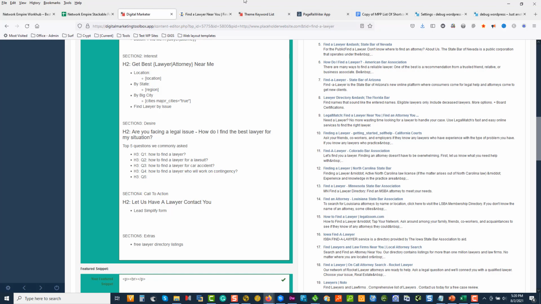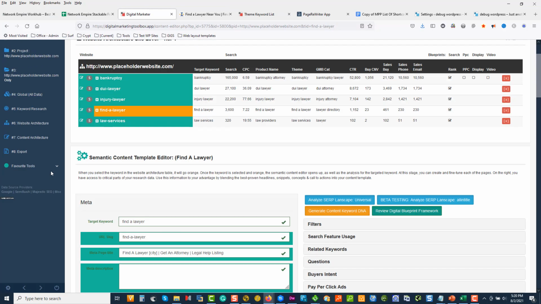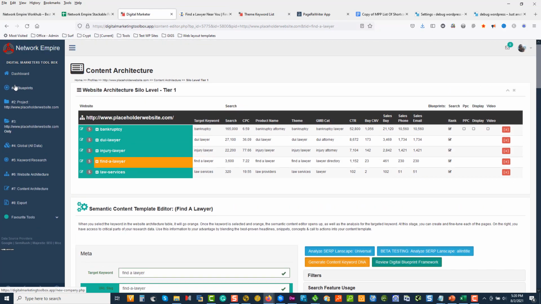All right, so let's jump across to the export process. So can you see, within an hour or 2 hours, I've mapped out this market for legal. I've discovered 98 segments that this market split into. I've drilled into only 2 or 3 of the core ideas so far just to get a feel for it, where we looked at bankruptcy, drunk driving, injuries, how to find a lawyer, law services, and then we're going to export this all out now into WordPress, and I'll do this by number 8 at the end of the production line.